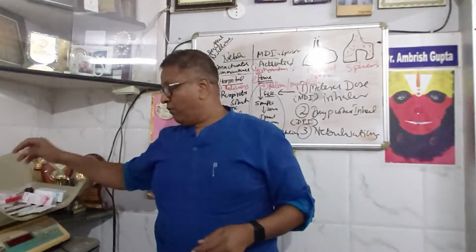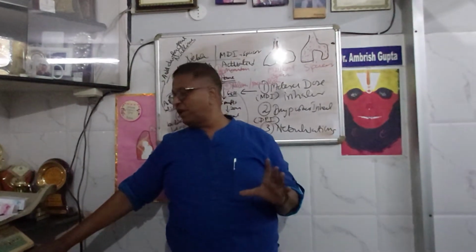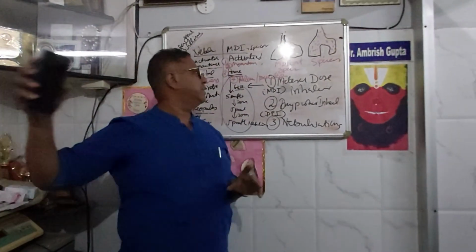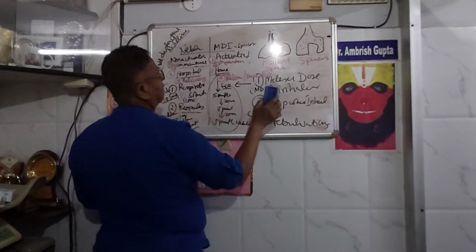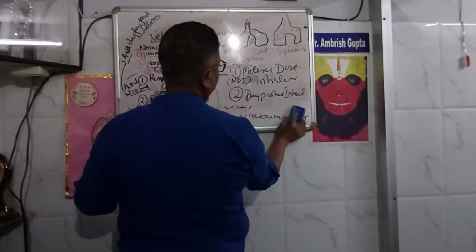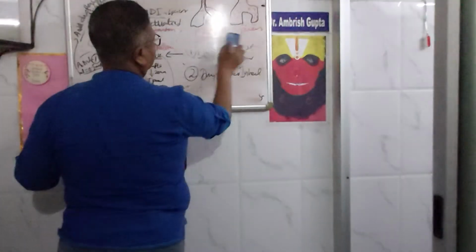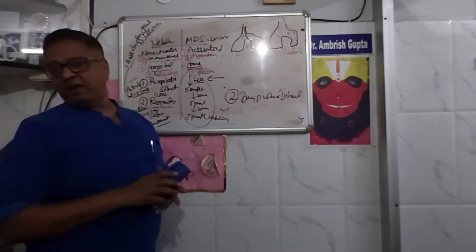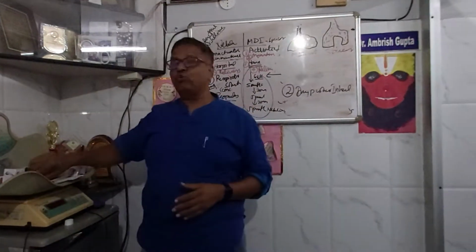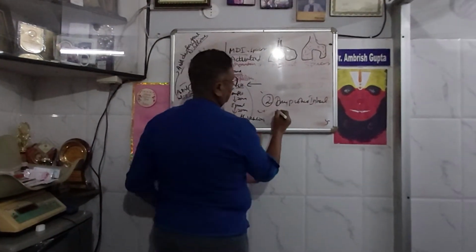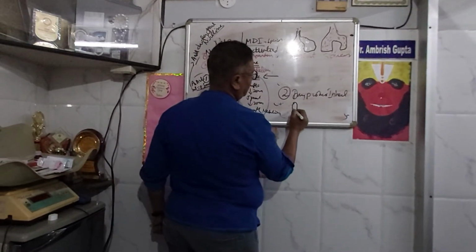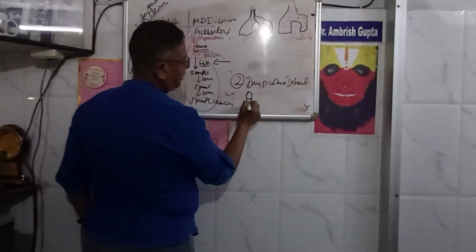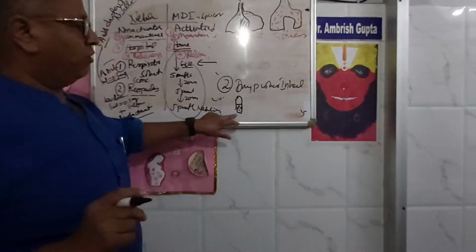So friends, now you have understood that there are 3 modes. One is the metered dose inhaler, the other is the dry powder inhaler. A dry powder inhaler is nothing but a capsule in which there is dry powder inside.